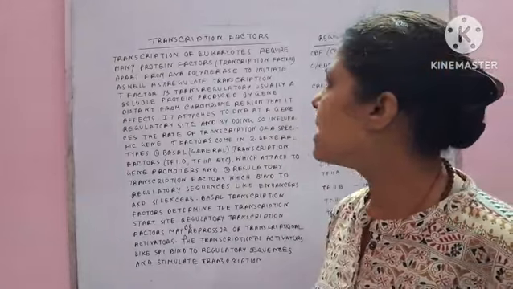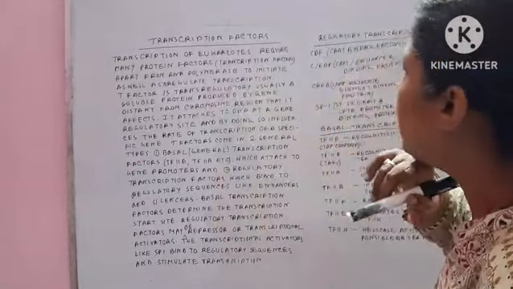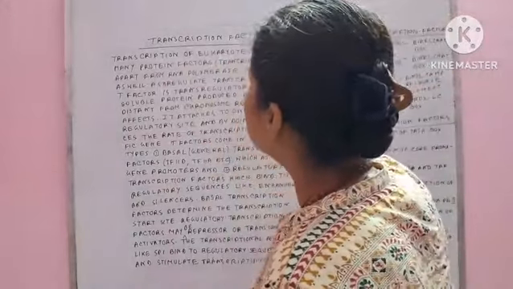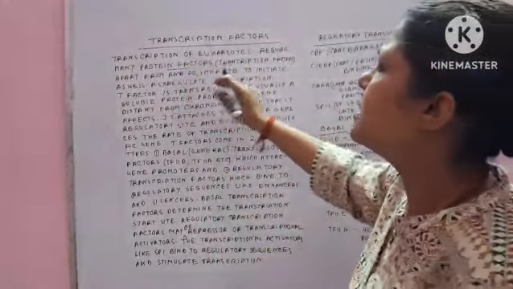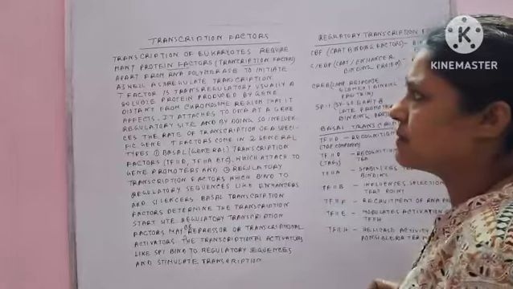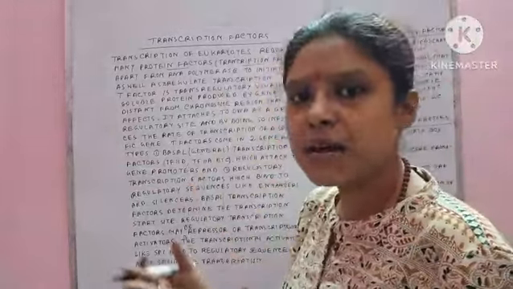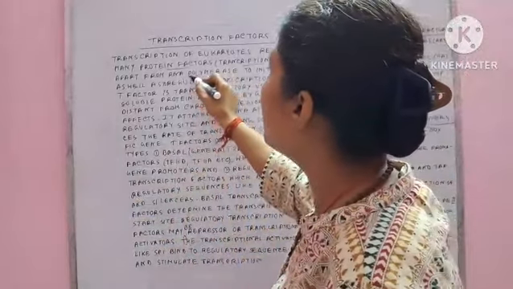Okay, so transcription factors: eukaryotes require many protein factors for transcription, and these protein factors are known as transcription factors. These transcription factors are made up of protein, but they are different from the RNA polymerase.